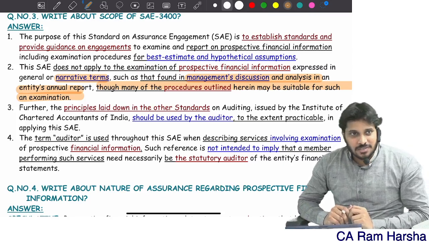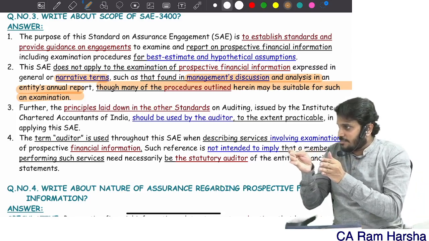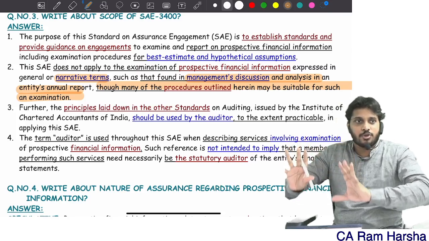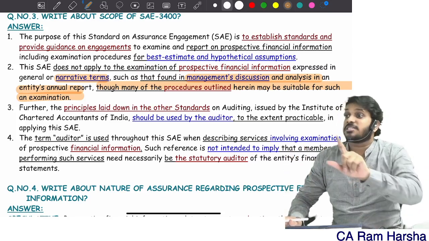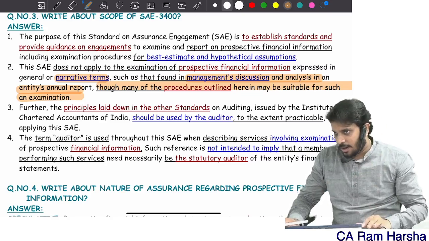This standard is specifically applicable when a company is preparing separately projected financial statements or prospective financial information with a view to submit to a specific third party. Getting it? Then only the standard will be applicable.